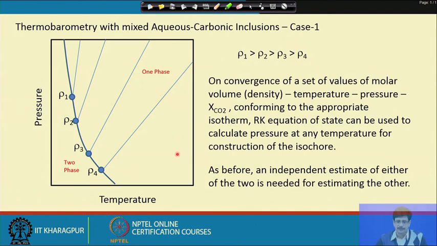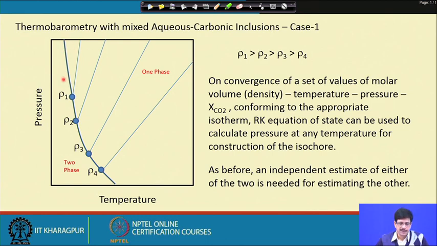Okay. So, now let us discuss the thermobarometry with this kind of mixed aqueous carbonic inclusion. In this, as per our general understanding of the entrapment of homogeneous fluid, its evolution and post entrapment phase changes that happen after the entrapment, the case 1 here is whether we will be able to do the thermobarometry with mixed aqueous carbonic inclusions.